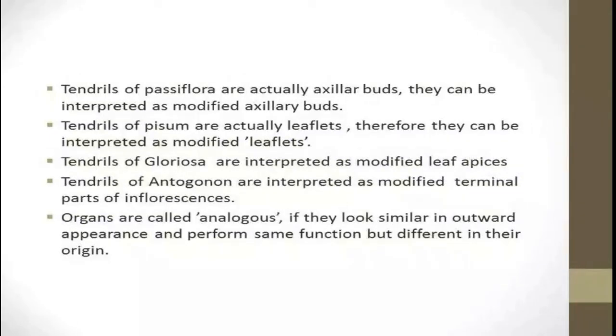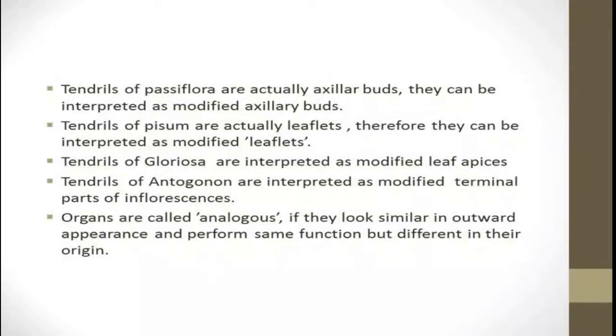Tendrils of Gloriosa superba are interpreted as modified leaf apices. Here, Gloriosa superba is one of the interesting plants. The flower is very beautiful, hence the name which is given, that is Gloriosa superba. Tendrils of Antigonon are interpreted as modified terminal parts of the inflorescence.